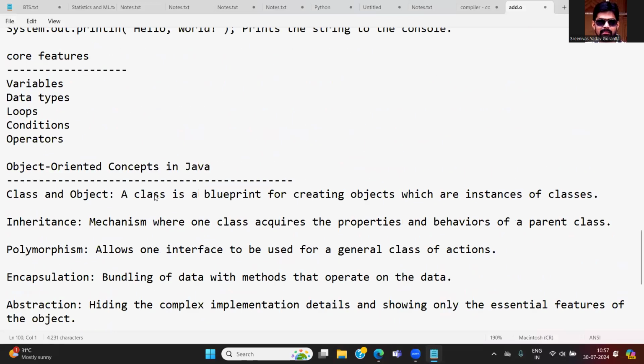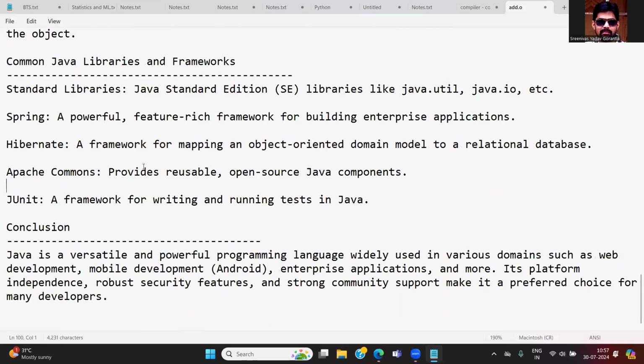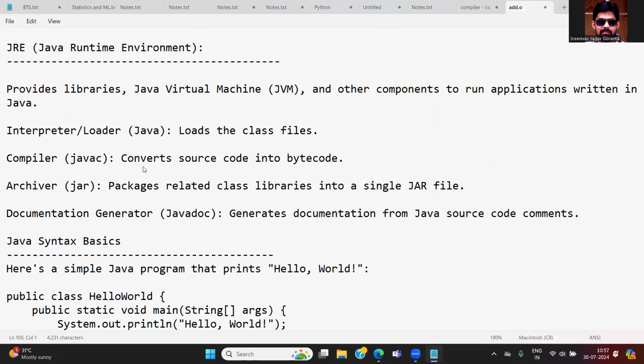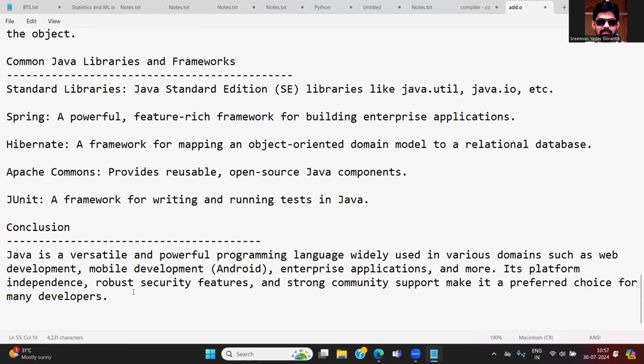So this is the basic topic about Java: what is Java and why Java. Let us go to the next topic, the Java architecture. Once you understand the Java architecture, we will jump into the programming features, how to install the Java platform, and then write a number of programs in Java. Okay, thanks. Just follow the multiple videos later.